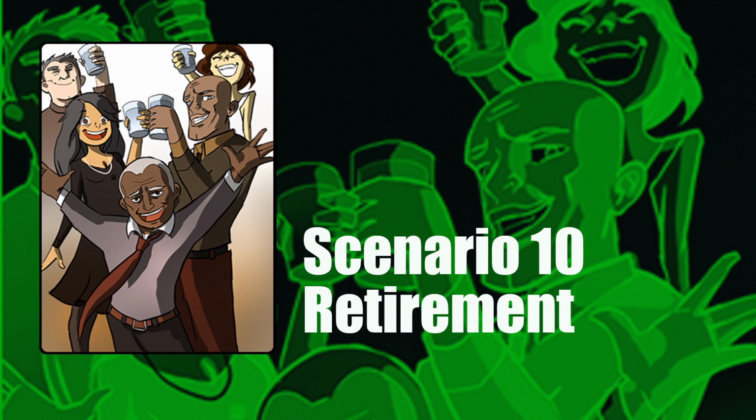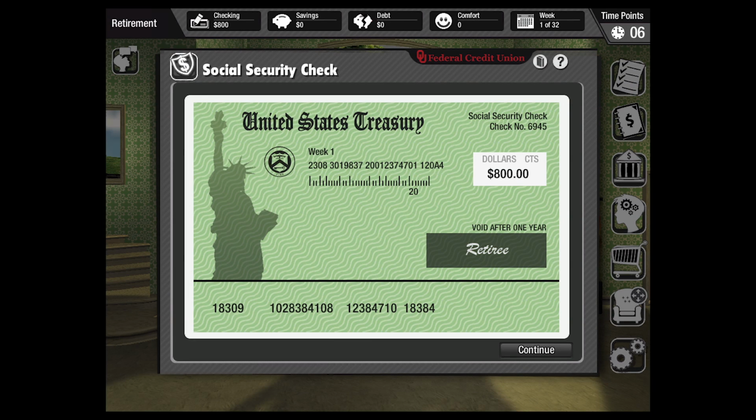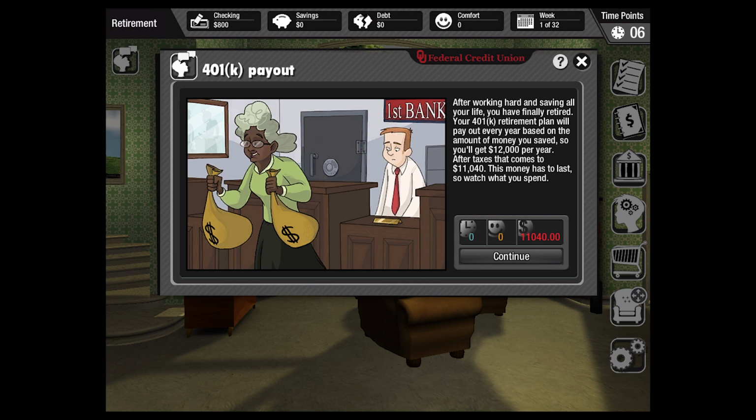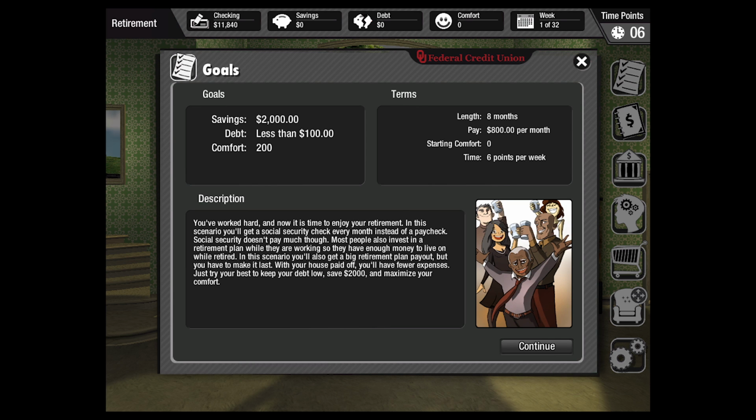The final scenario, Retirement, covers retirement and requires a student to survive on their Social Security check and a fixed income from their 401k. With a limited income, the student must focus on long-term planning to ensure that their retirement fund doesn't run out.